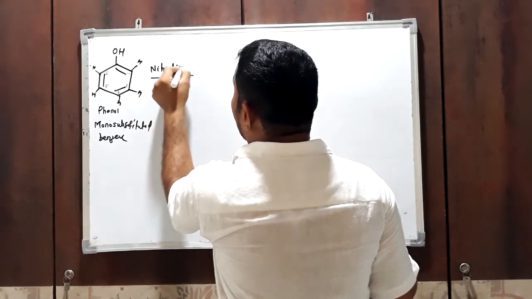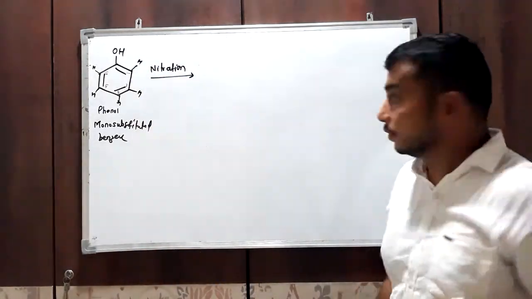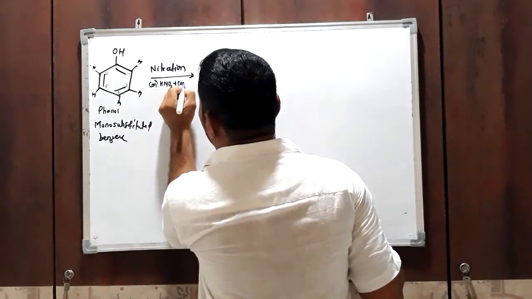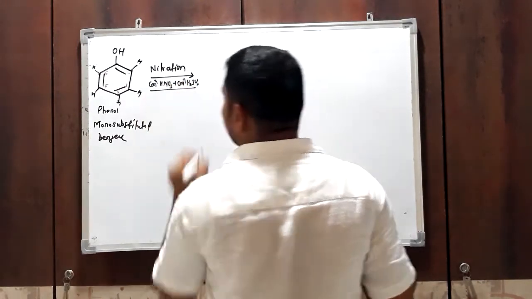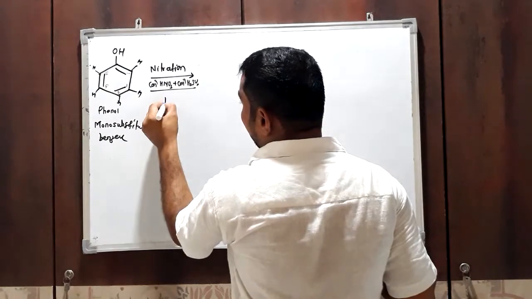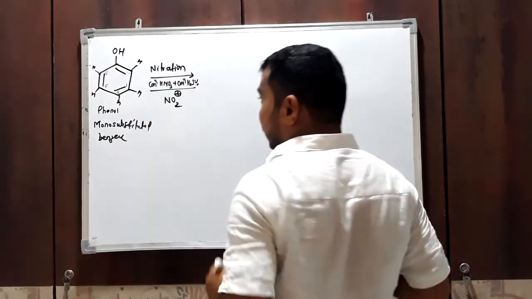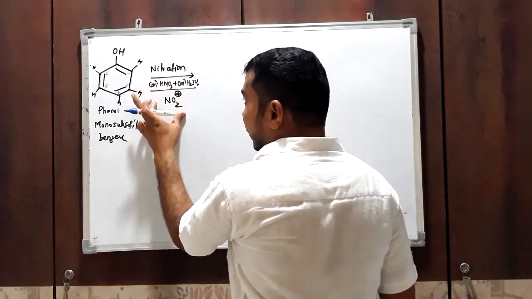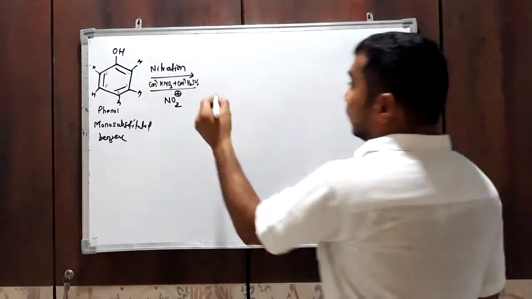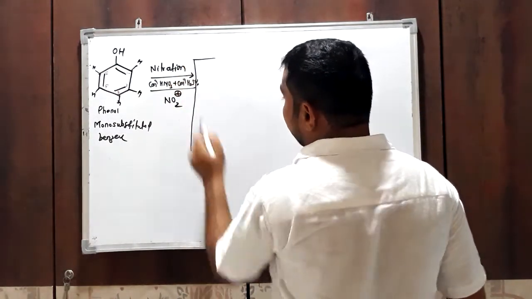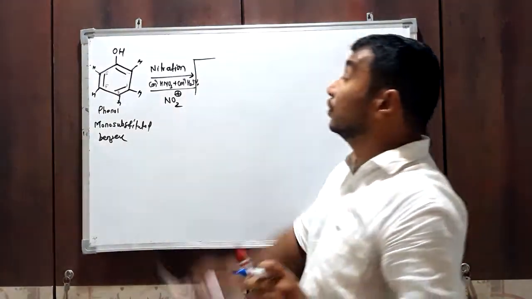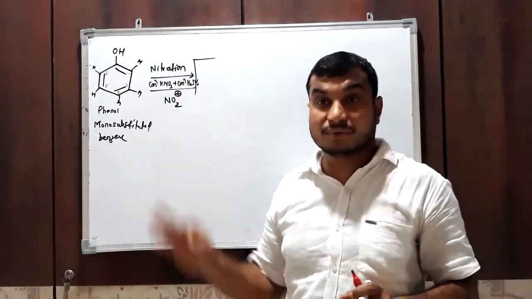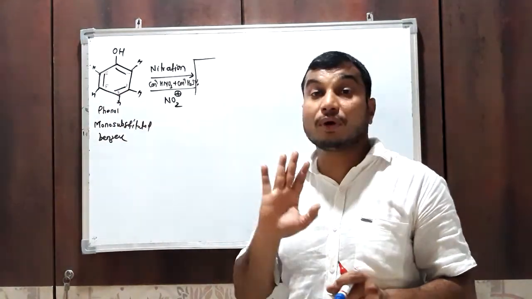Nitration means replacement of hydrogen by a nitro group. Here we use concentrated HNO3 and concentrated H2SO4. This is called the nitrating mixture, and it produces the NO2+ nitronium ion, the nitro group. The nitronium ion is the electrophile, and this electrophile will replace one of the hydrogen atoms. In this reaction, this NO2+ electrophile only replaces a hydrogen atom from the ortho position and para position, not from meta.